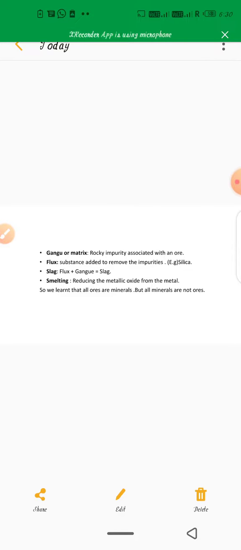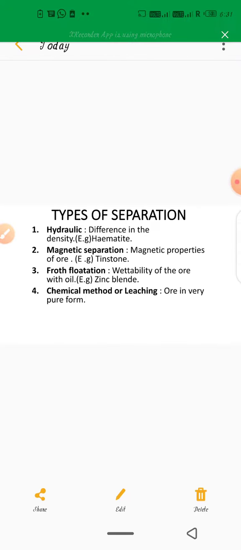Okay, next we go to smelting. What is meant by smelting? Reducing the metallic oxide to the metal. It is a two-step process: one is roasting, another is calcination. Roasting means the ore is heated in excess of air. Calcination means the ore is heated in the absence of air. It is converted into the corresponding oxides, and the oxides can be removed.